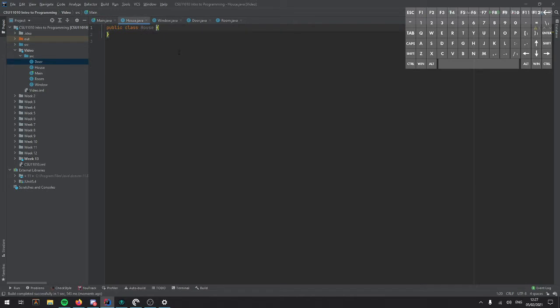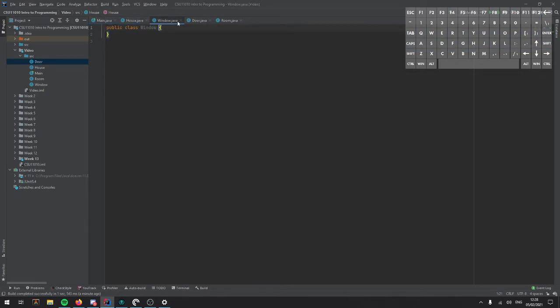So if I go to my house and I create a constructor, which is what this looks like, and if you look up in the top right, I have a chart showing what buttons I'm pressing, so Alt and Insert to generate. And you don't need to create an empty constructor because it's done for you by the compiler.